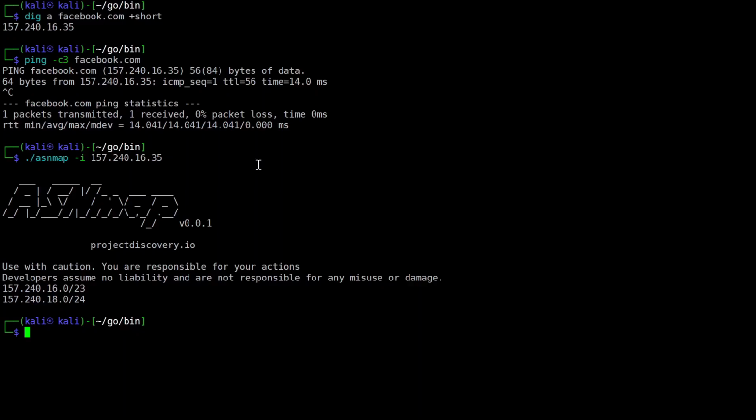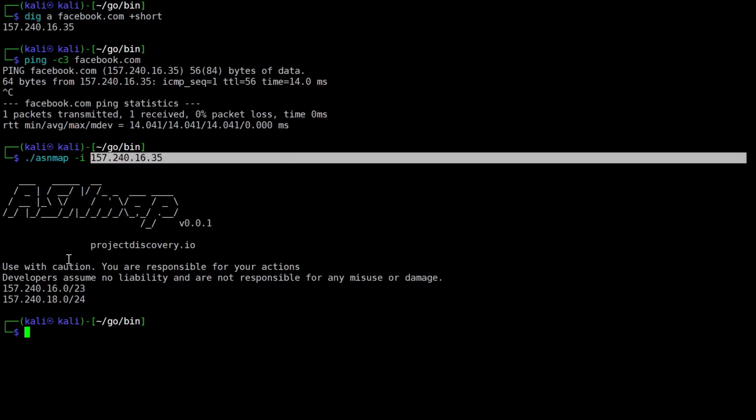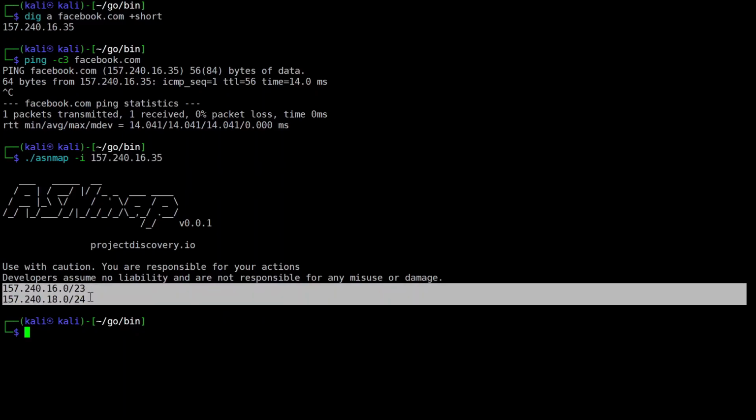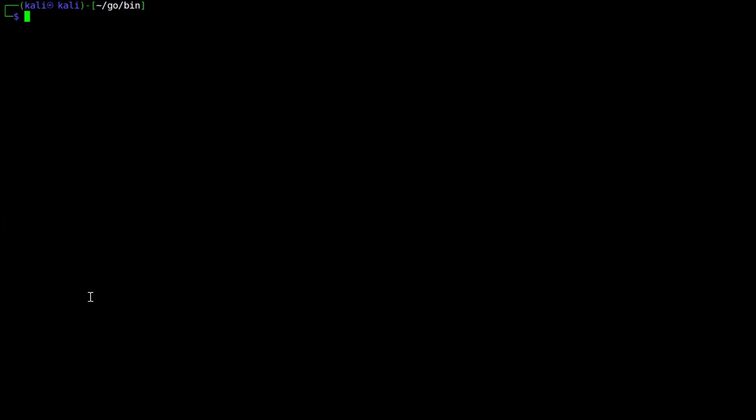Fine. So we got these two blocks of IP addresses, of which this IP address is a part. And to get more information on this, let us do one thing. Let us take the output in either CSV or JSON format, whichever we like. Now we can see that the output was very limited. We only got the two IP sub blocks.